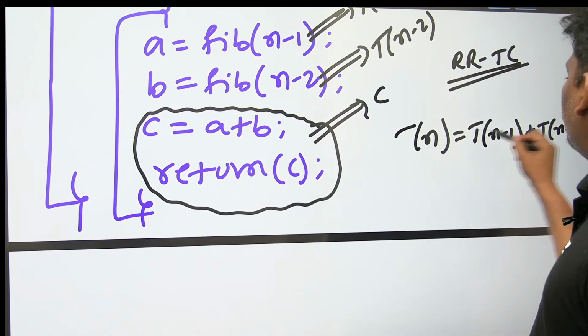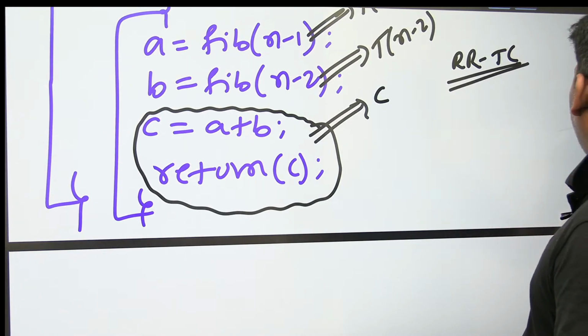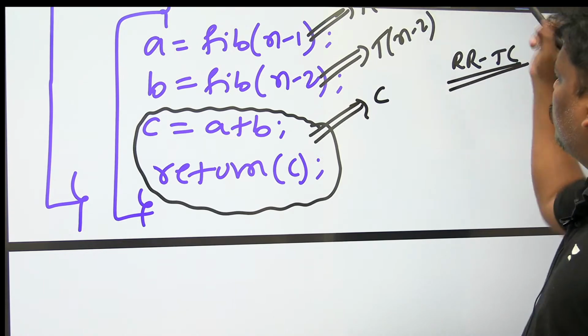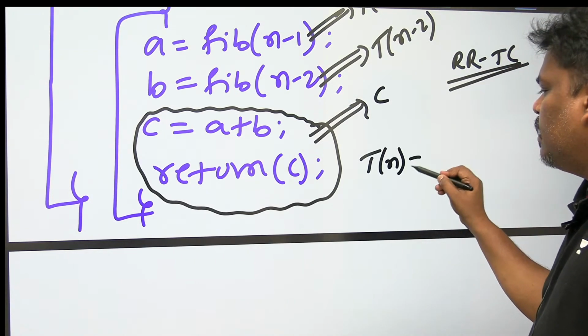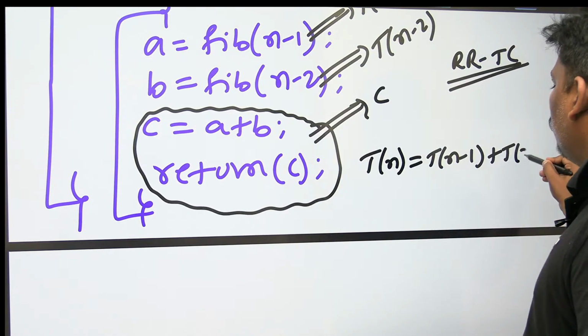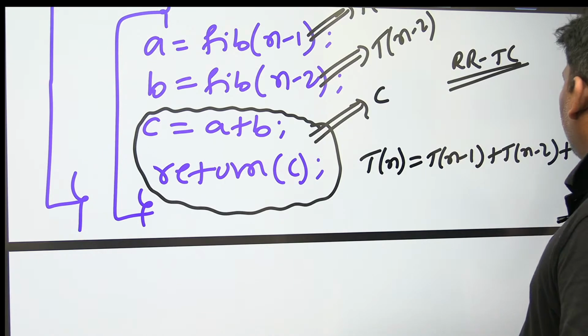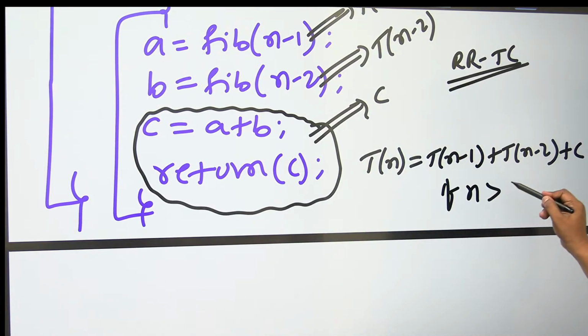Finally, T(n) = T(n-1). Let me check. Finally, I am writing once again here. Because of lack of space, I am adjusting. T(n) = T(n-1) + T(n-2) + C, if n is greater than 1.